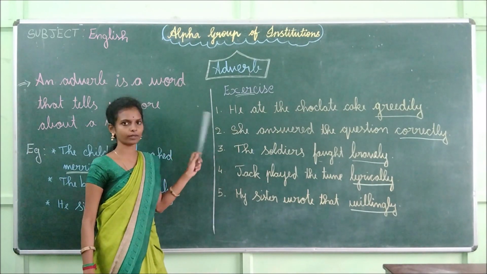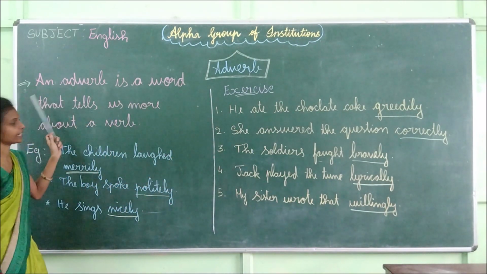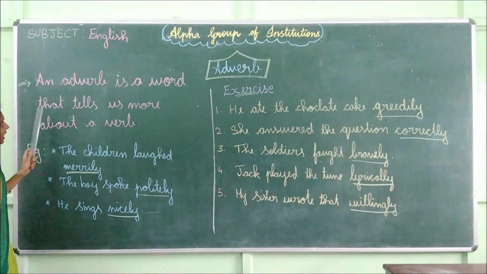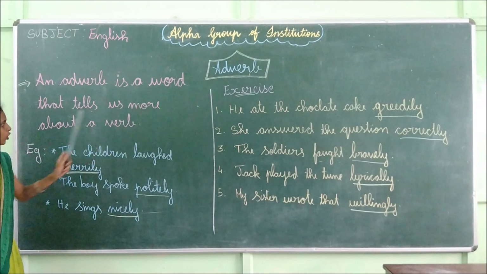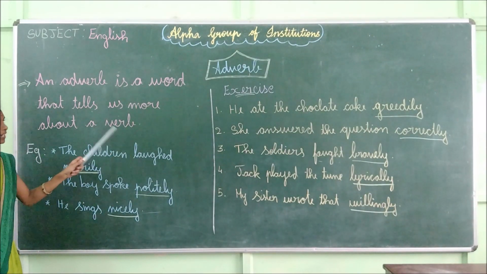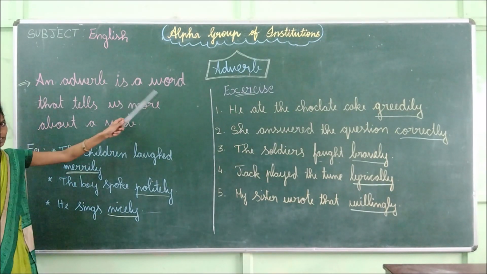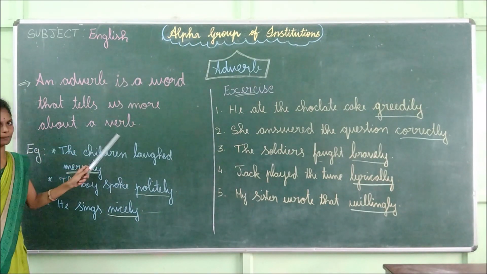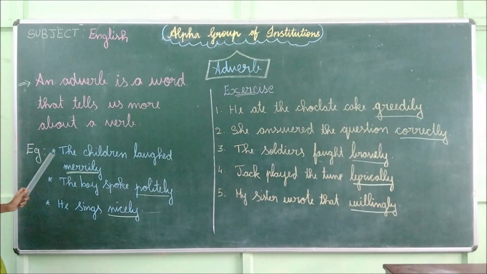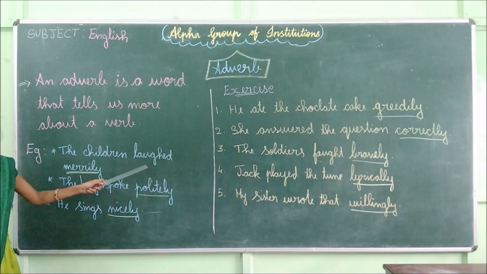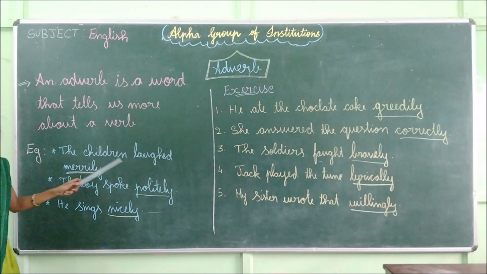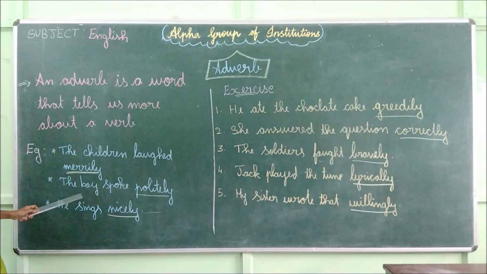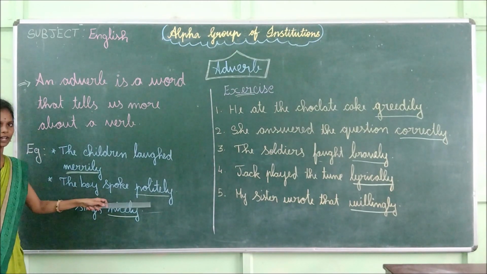Now we are going to recall from the first. Okay. See, read the definition. An adverb is a word that tells us more about a verb. And then see the examples. The children laughed merrily. Merrily is the adverb.